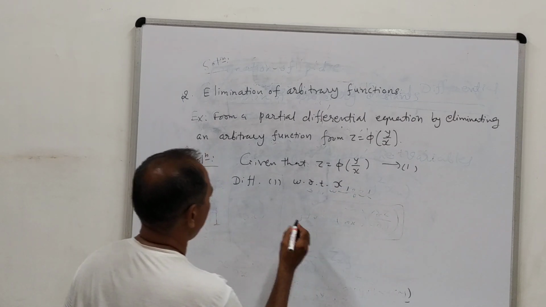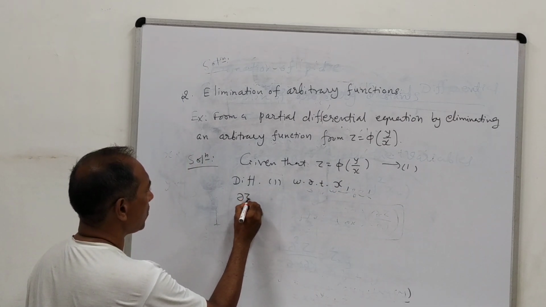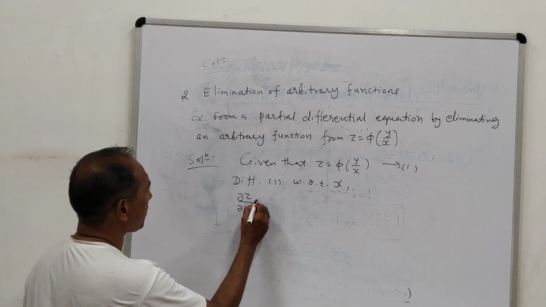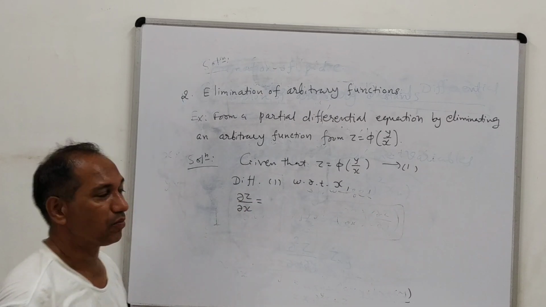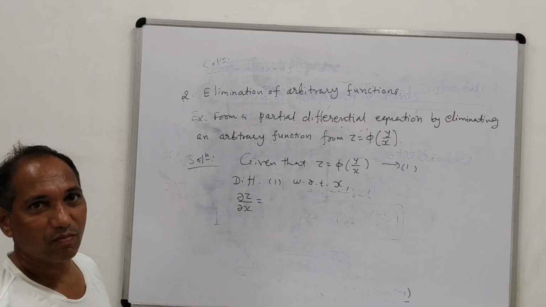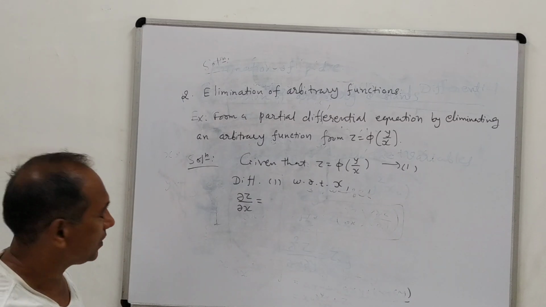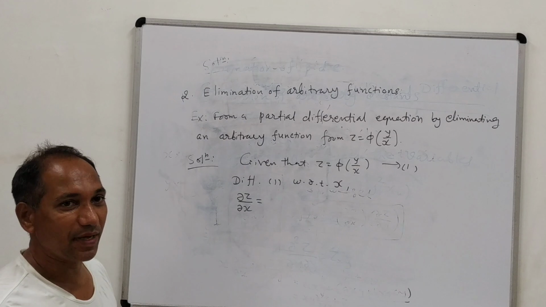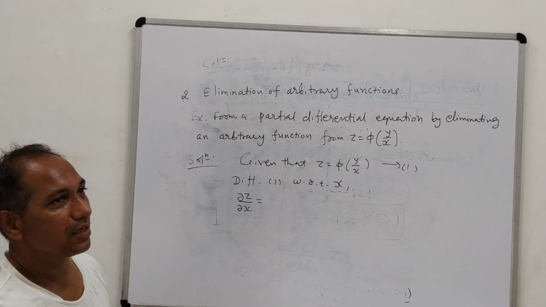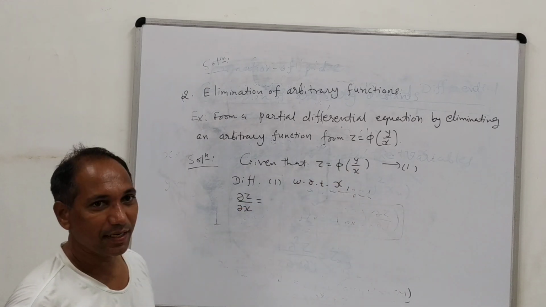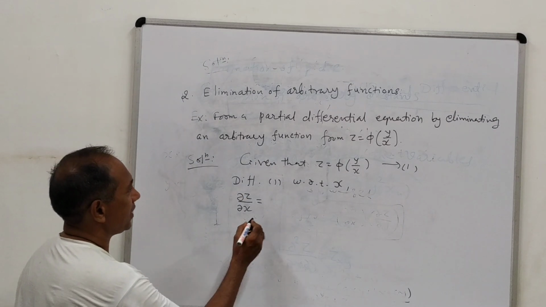Derivatives are very simple, but here you must note that whenever you find a partial derivative, you must use the symbol del instead of d, because d is used for ordinary derivatives, where y is a function of a single variable only. But here in our case, z is a function of two variables y and x, so we will use del z by del x.